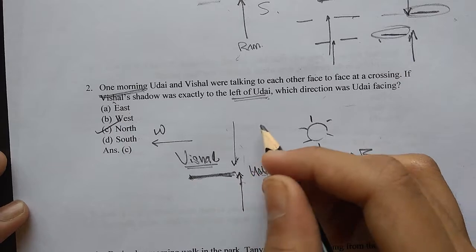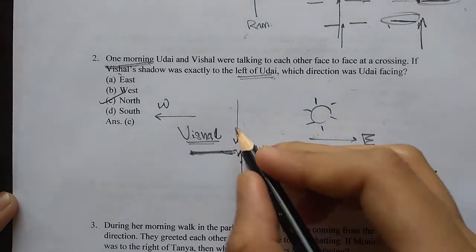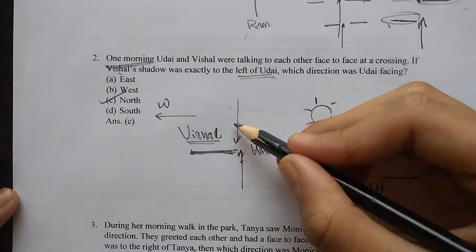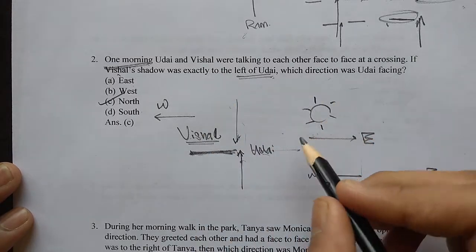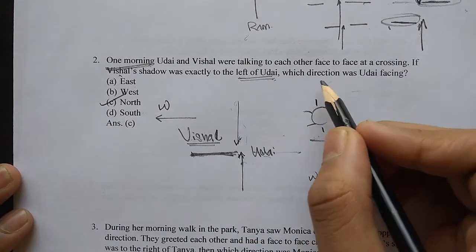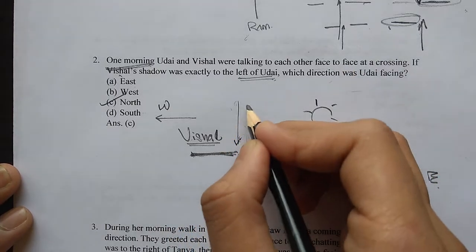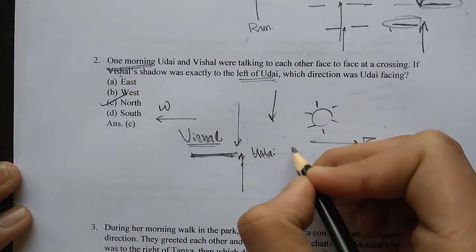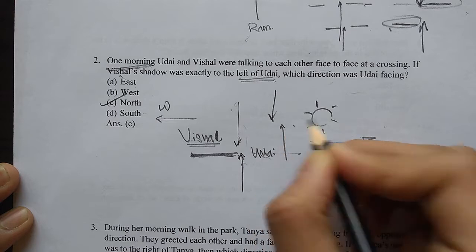Now, if they had asked in which direction Vishal was facing, I would have said south. Why? Because Vishal and Uday are talking face to face, meaning they are facing in opposite directions. That's why they can talk face to face, no? Because Vishal must be facing in one direction and Uday must be facing in the opposite direction to this.